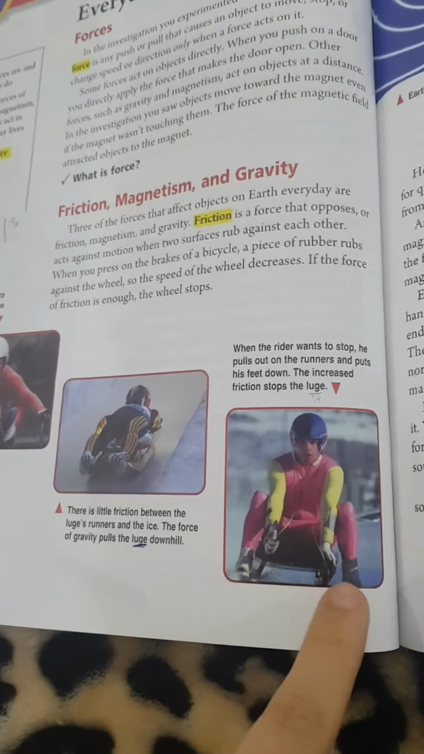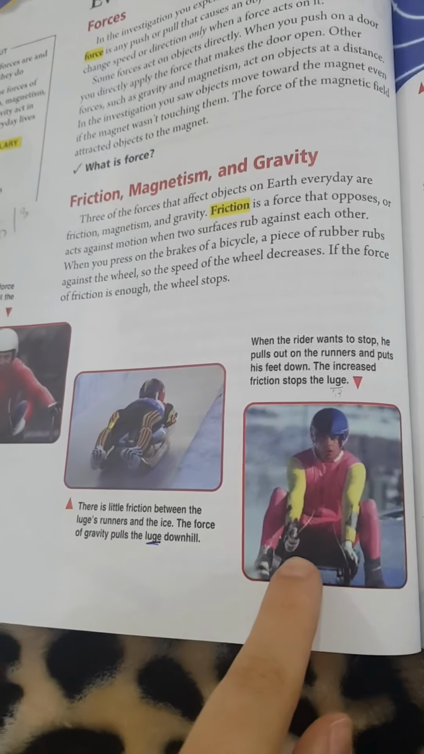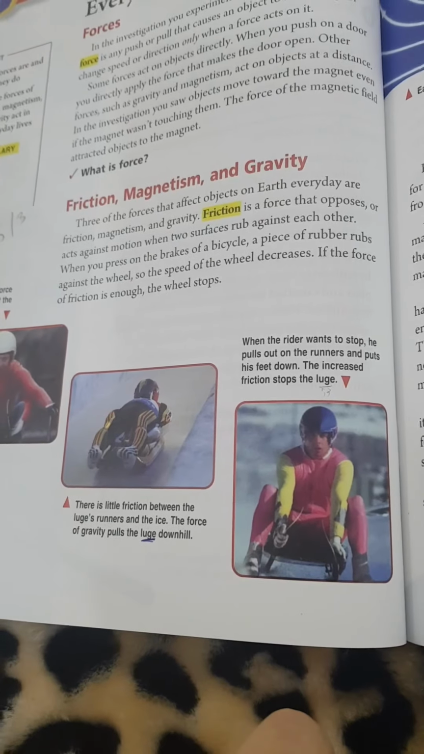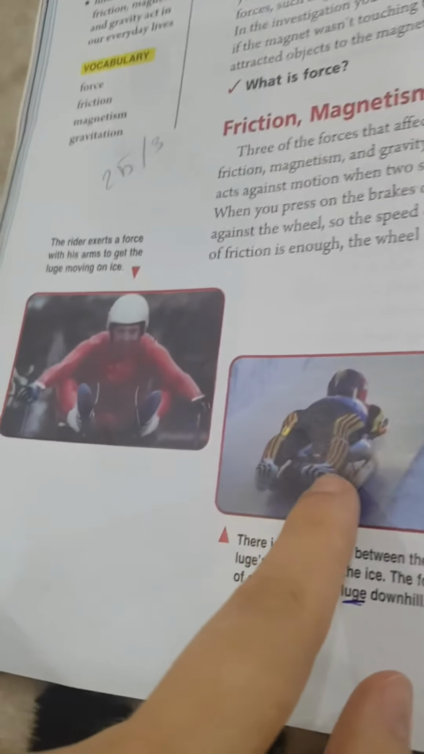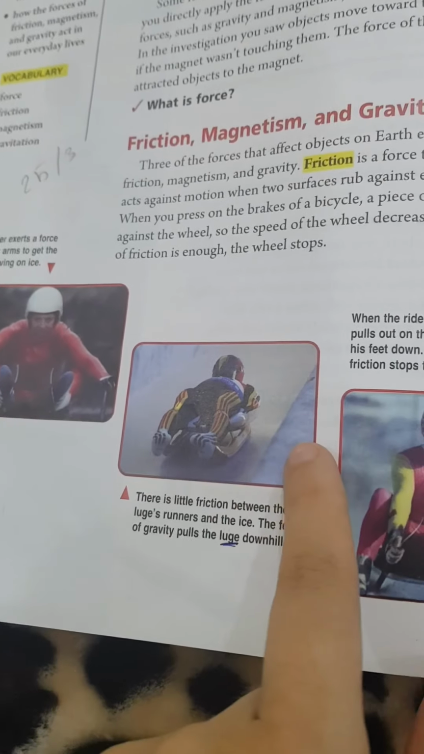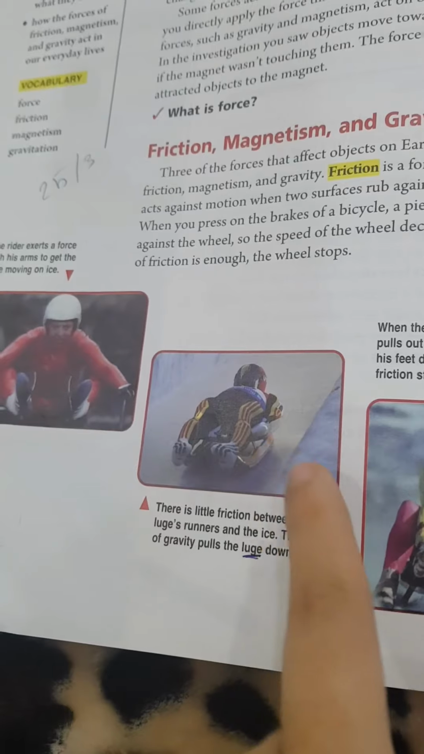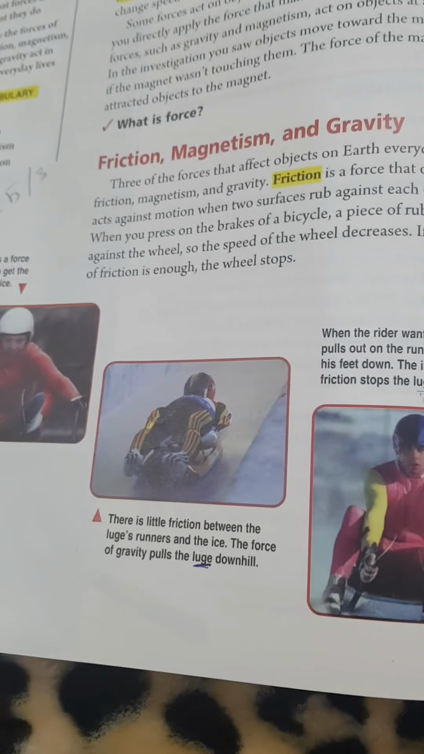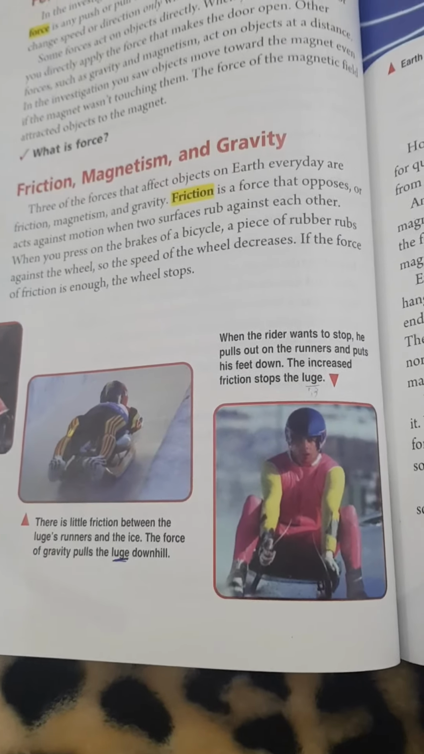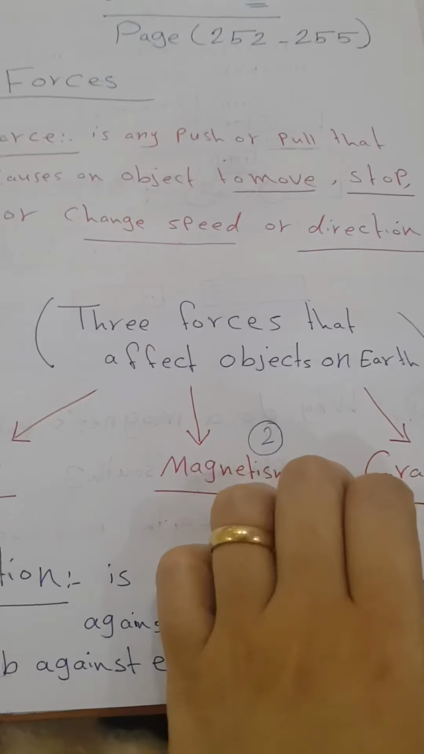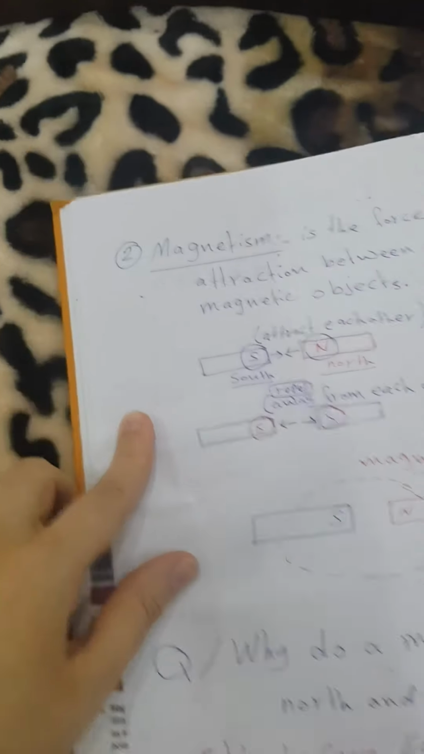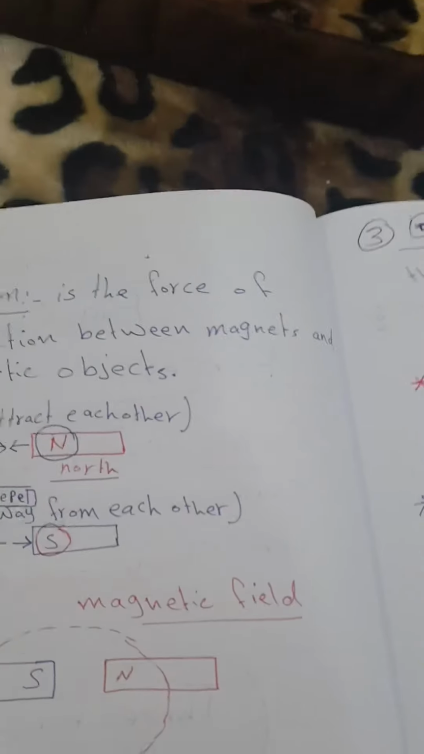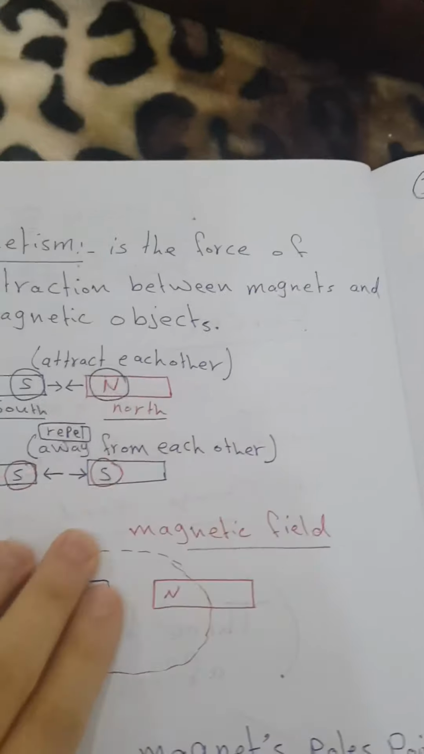Friction happens here to let this luge stop. Also here, friction, and here also friction between the luge and the ice. So whenever there are two surfaces, friction happens between them.